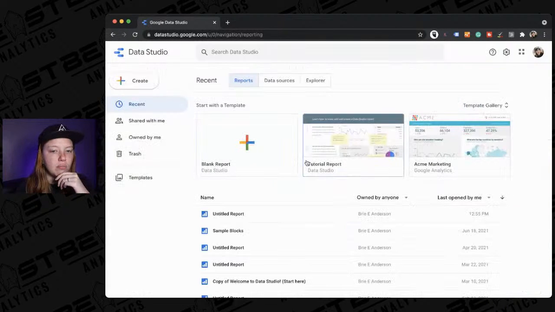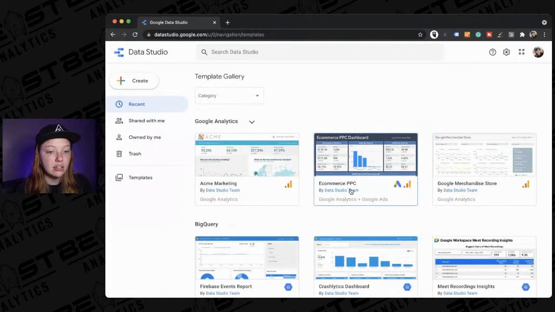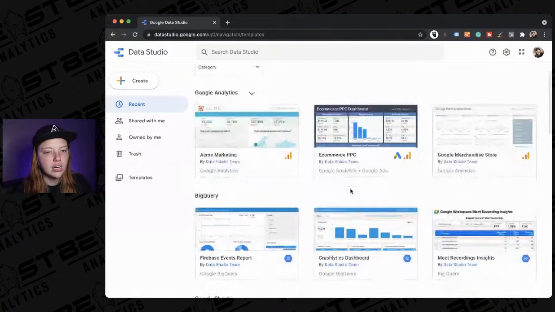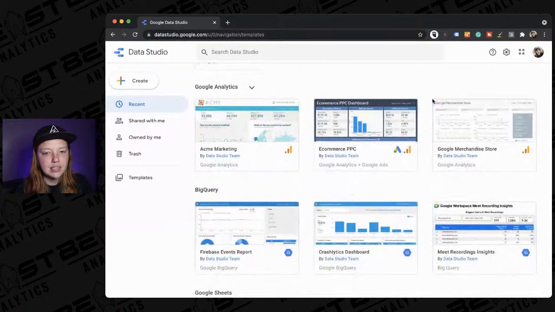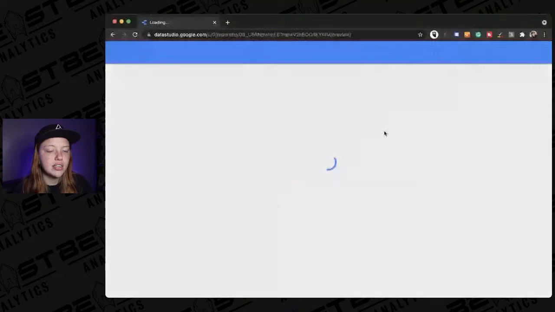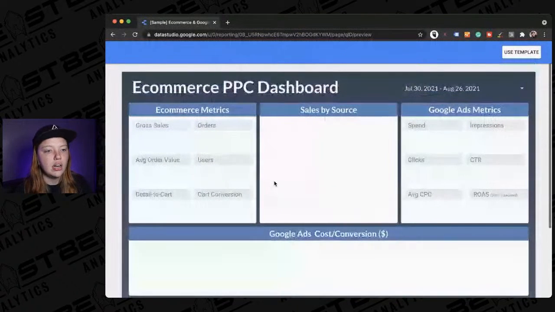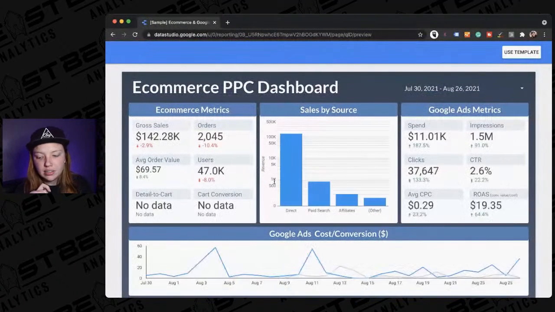If we go back to the home page, they have this template gallery that they use for different, let's see, that's just analytics. Okay, let's look at this. So this is an e-commerce dashboard that looks at Google Analytics as well as Google Ads.